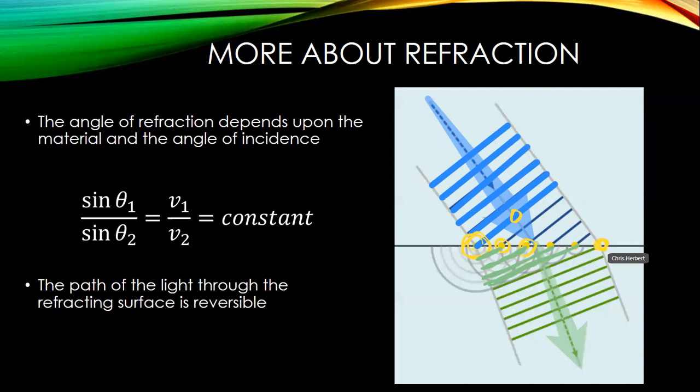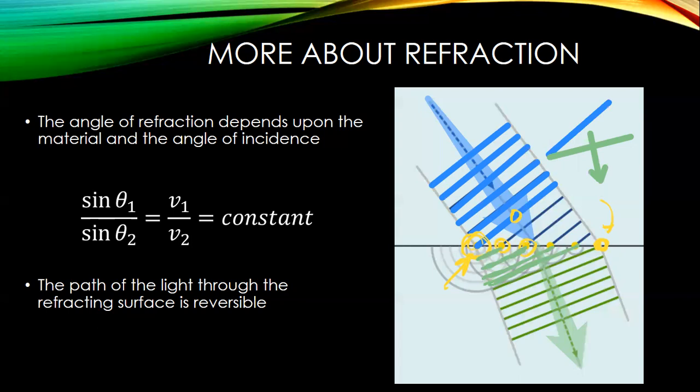So what happens is this part slows down and allows this end to catch up with it. And we notice this changes the orientation of the wavefronts. We have gone from a wavefront, which is essentially going in this direction right here, to a new wavefront, which is now going in this direction right here. And again, we can clearly see this new wavefront, if we represent it with a ray, is traveling in this direction.